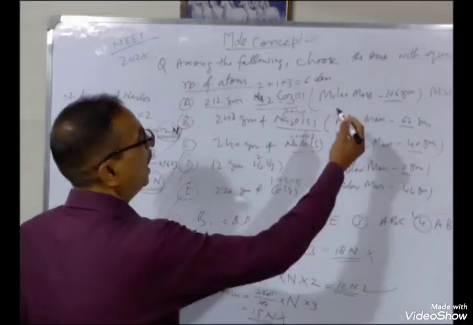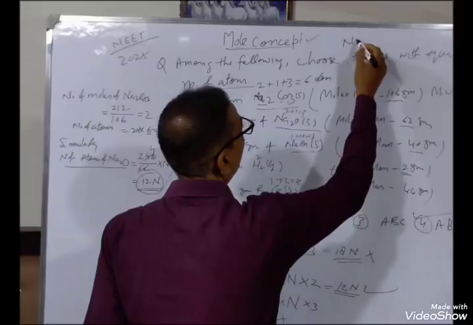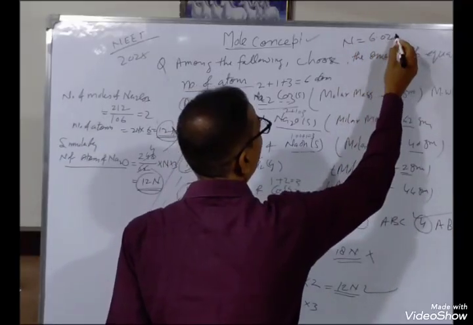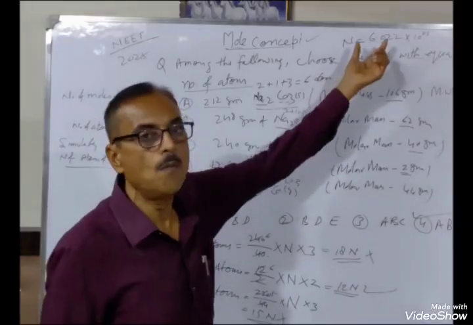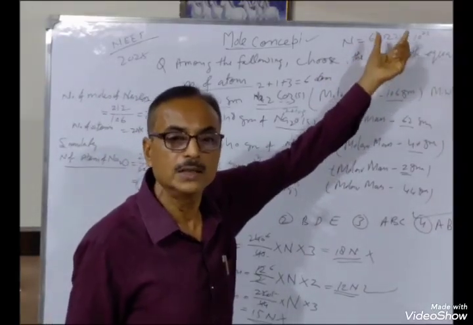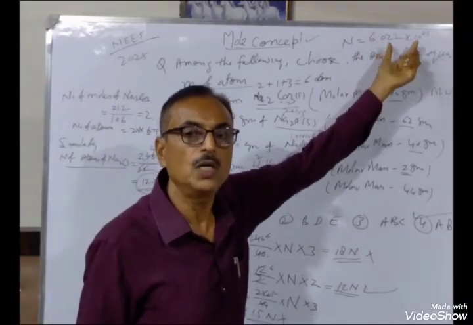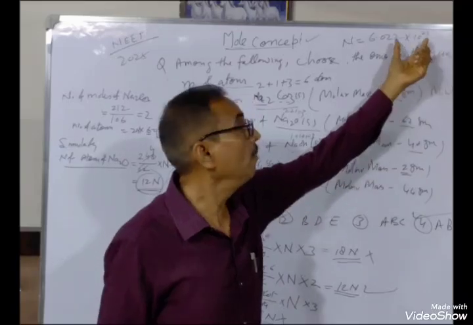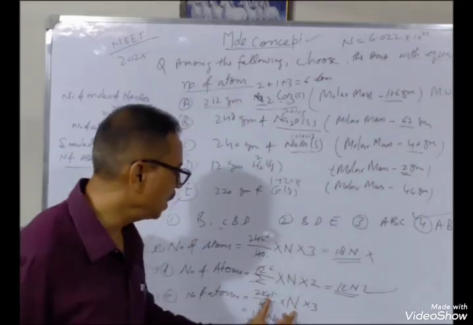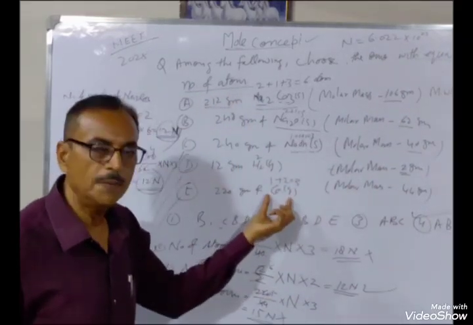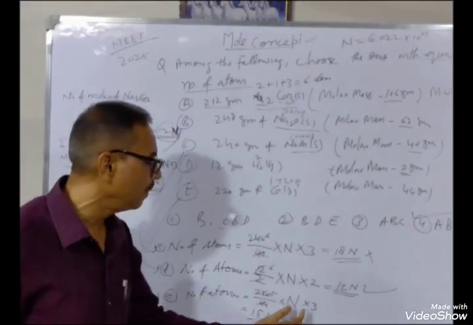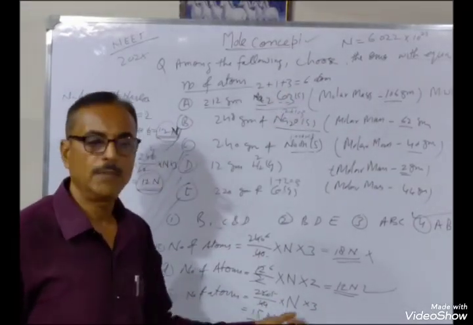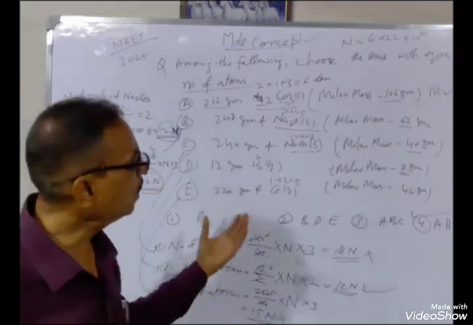Avogadro number I have already told you, N equals 6.022 into 10 to the power 23. It means 1 gram mole of any compound consists of 6.023 into 10 power 23 molecules. So this is molecules, and how many atoms are present in one molecule? Check every compound and multiply the number. You will get the number of atoms.